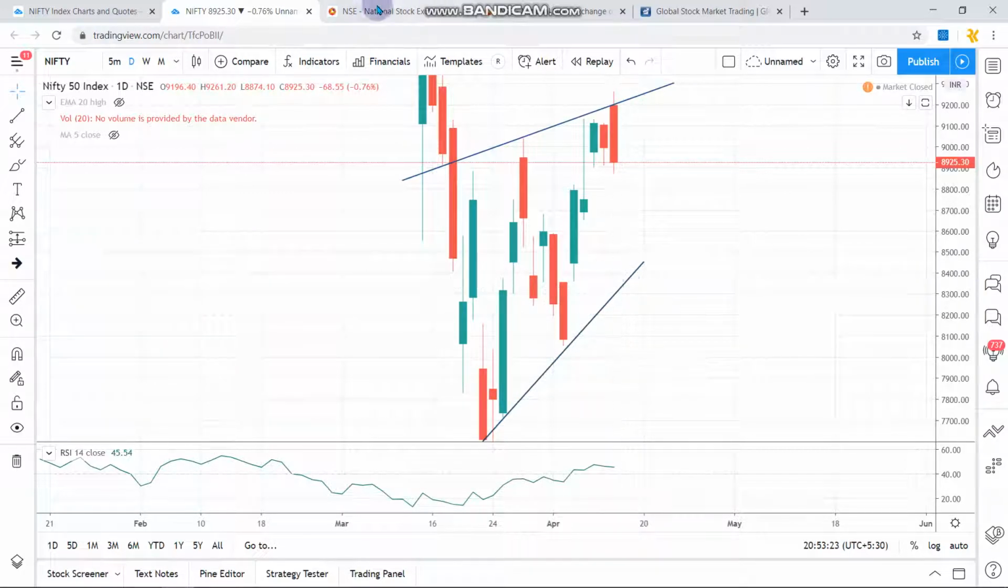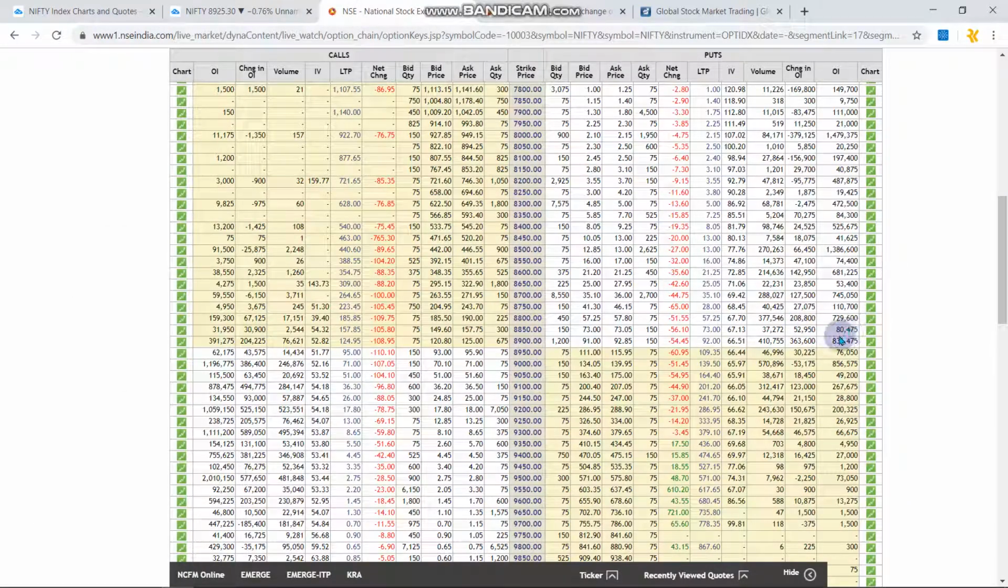So if it closes this gap and falls down, it can touch the 8500 to 8400 levels in the coming days. Coming to the option chain, the only resistance is at the 9000 level, where you can see almost 12 lakh open interest has been created, and on the downside there is no support up to 8500. So what it clearly indicates is that if it falls down, it will go up to the 8500 level.